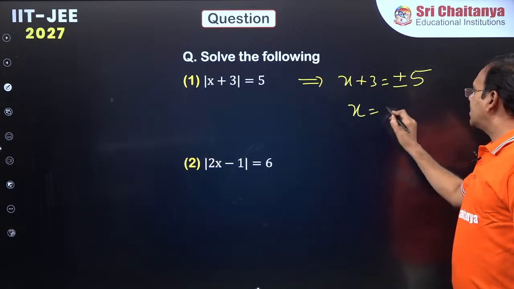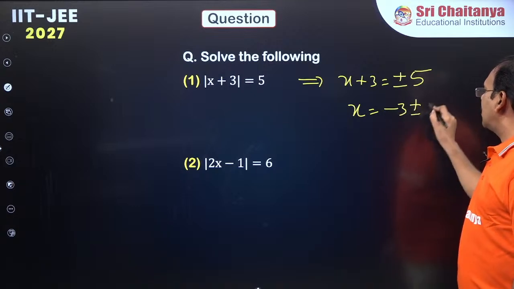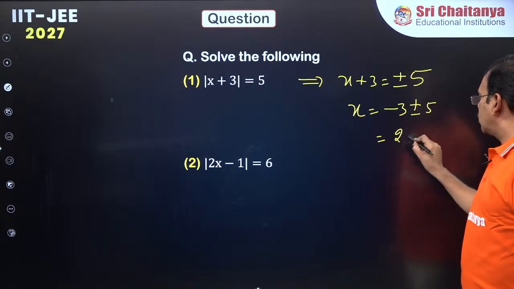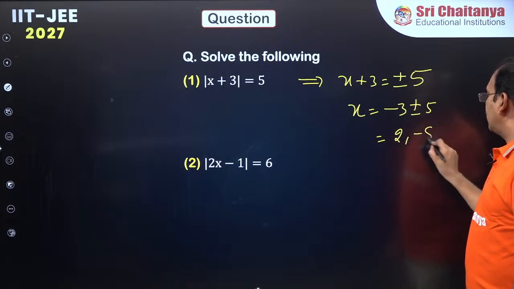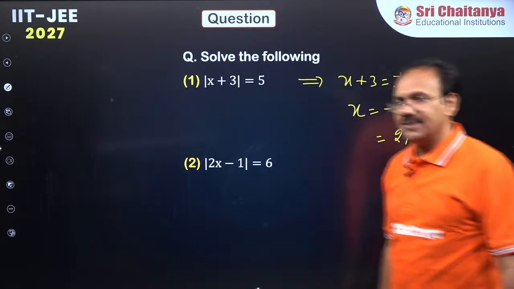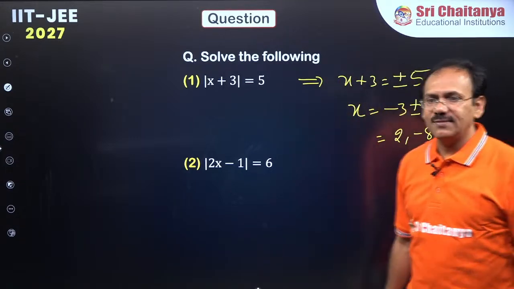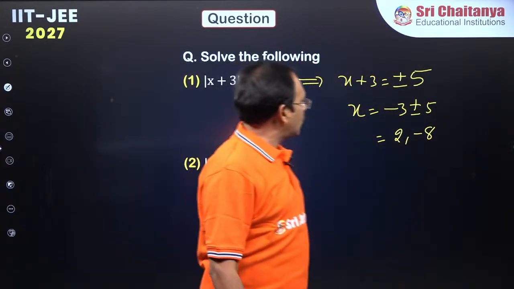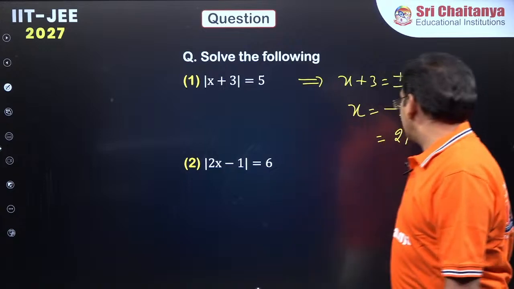So x is minus 3 plus or minus 5. Minus 3 plus 5 you get 2, minus 3 minus 5 you get minus 8. Clear everyone? 2 and minus 8. Clear, dear students, all of you?